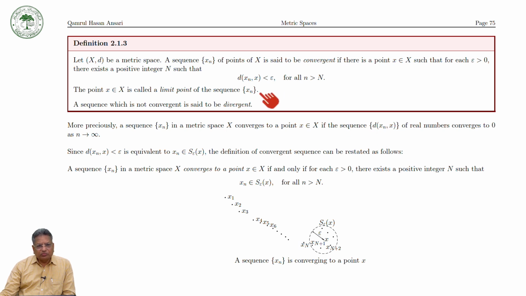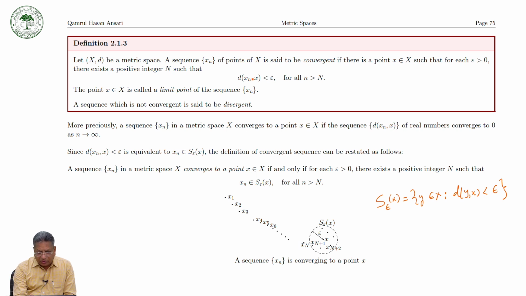Now look here, what is the meaning of this? Let me recall the definition of the open ball. S(epsilon, x) is the set of all points y in X such that d(y, x) is less than epsilon. Now compare this.